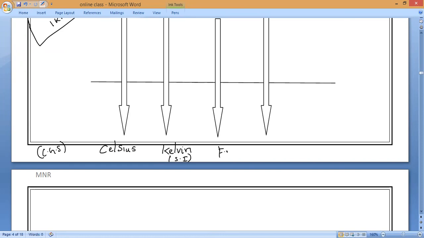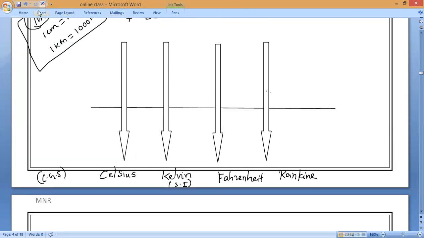Fahrenheit is also very important. So now last one is what, guys? Rankine scale. Okay. Now observe very carefully. 1 meter is equal to how many centimeters, guys? We know that it is 100 centimeters.